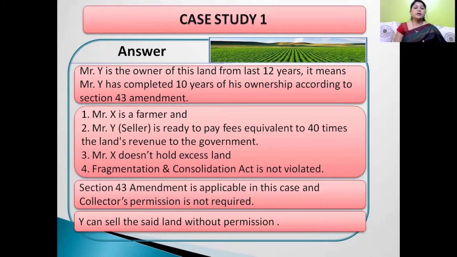Third condition is purchaser doesn't hold excess land. In this case, Mr. X does not hold excess land. Last and fourth condition is Fragmentation and Consolidation Act is not violated. In this case, this act is not violated. Means all 4 conditions are fulfilled in this case. Therefore, Section 43 amendment is applicable to this case and no need to take collector's permission while selling this land. So, Y can sell this land without collector's permission.